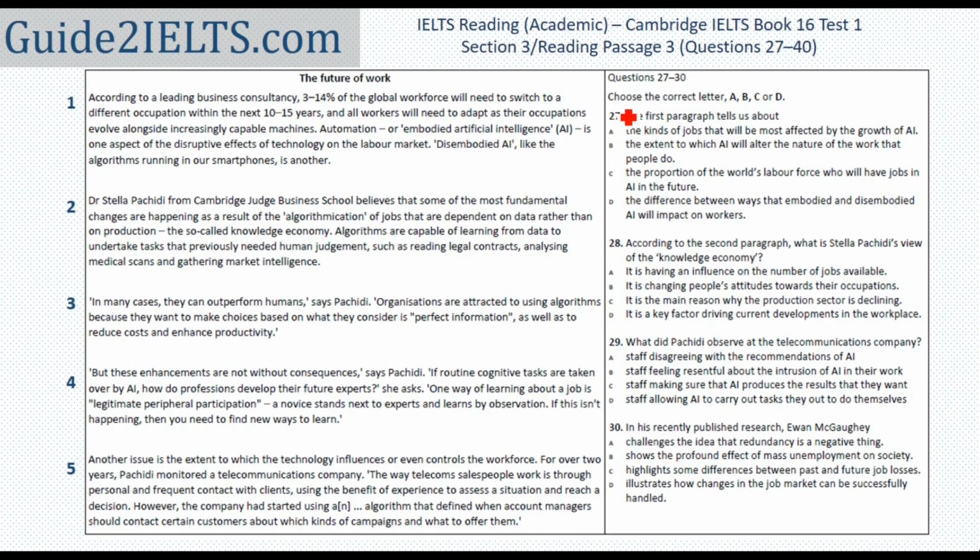In case of multiple choice questions, the first thing that we do is find the location of the answer. Sometimes we have to figure out the key information, the keywords for it, and sometimes we actually have the paragraph number given in the question itself. So in this case, it says the first paragraph tells us about.